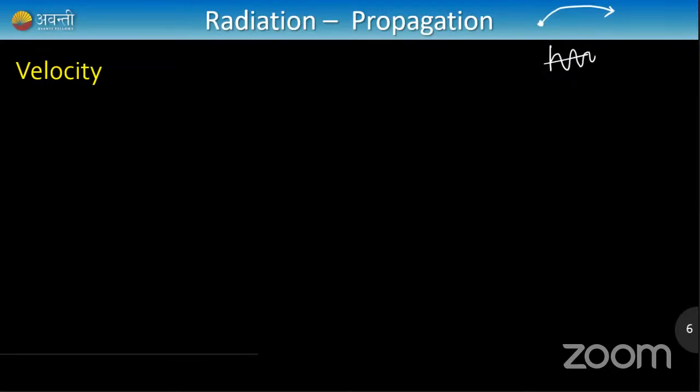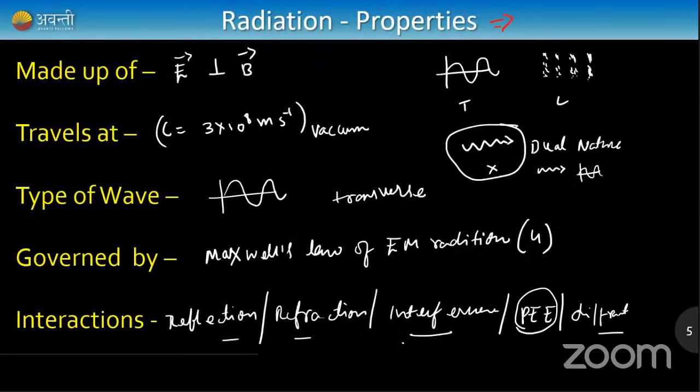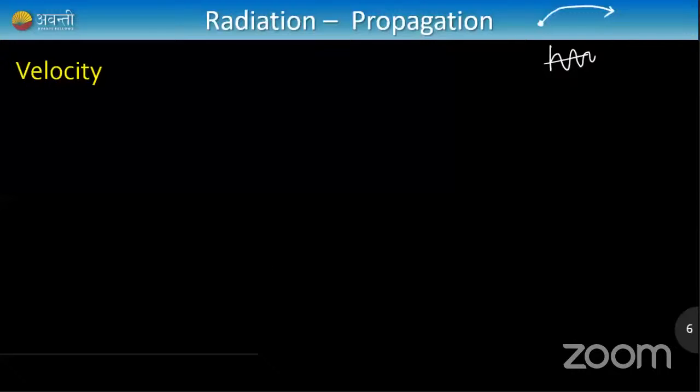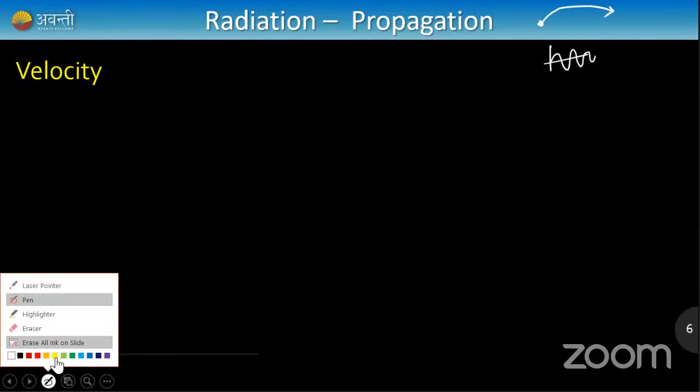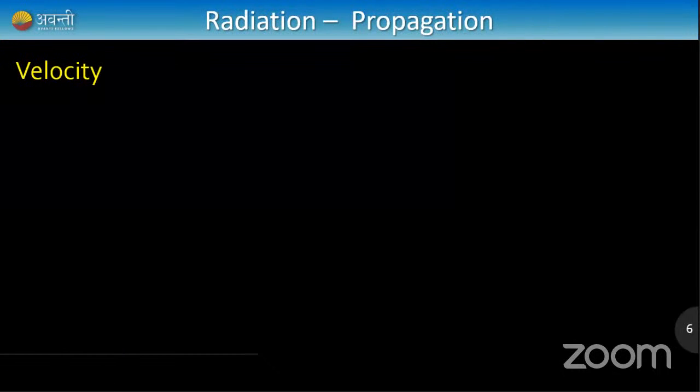They travel because of oscillating electric field and magnetic field. As I told you, they're made up of electric field and magnetic field. When the electric field changes, a magnetic field is created. And when this magnetic field changes, an electric field is created. That is how they propagate. It's a very complex phenomenon, but we just have to remember these things. We'll understand it in a better way when we get to Maxwell's equations.